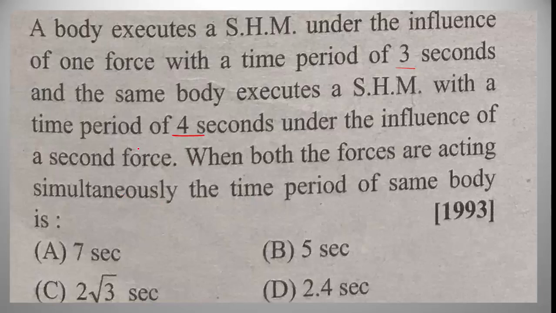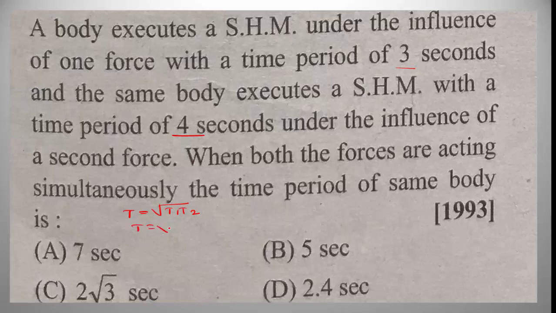When a body oscillates under the influence of restoring forces F1 and F2, the time periods are T1 and T2 respectively. The resultant time period T is equal to root of T1 into T2.